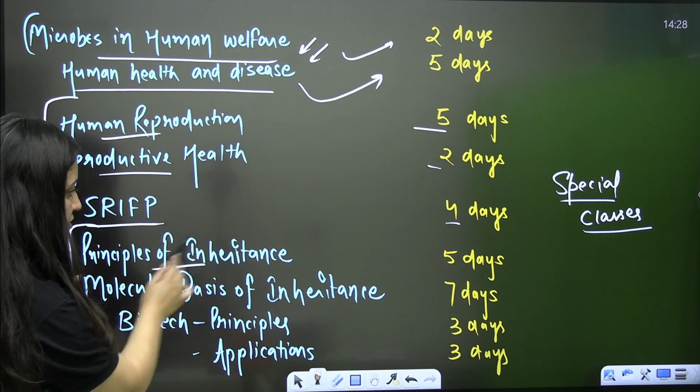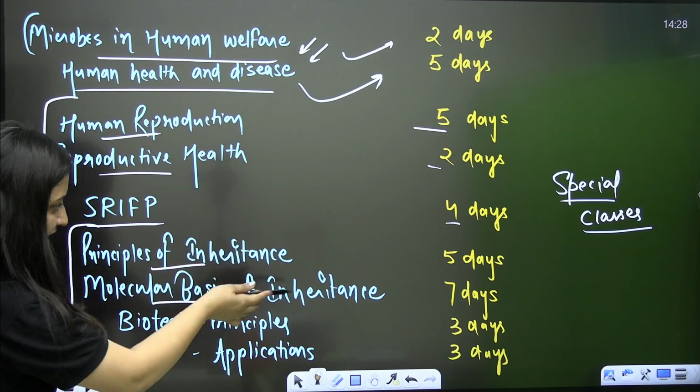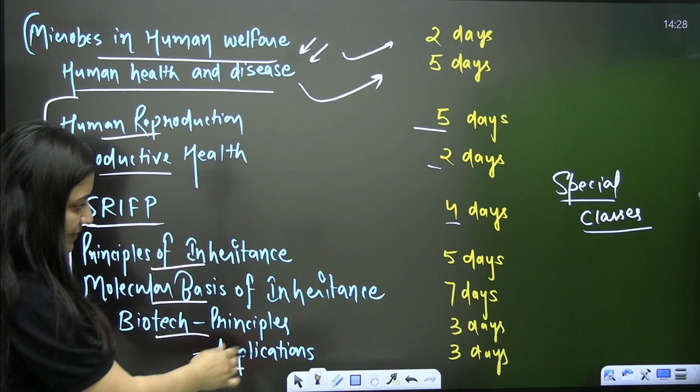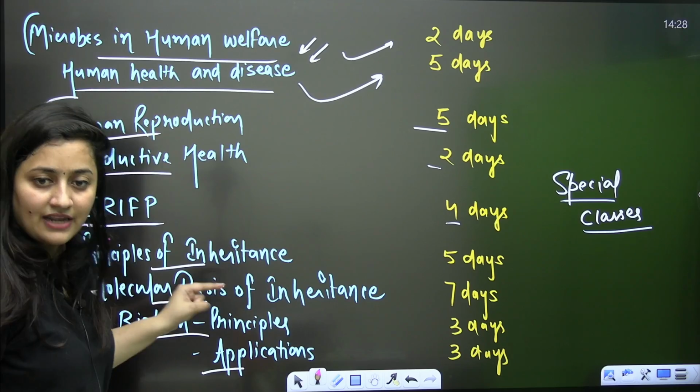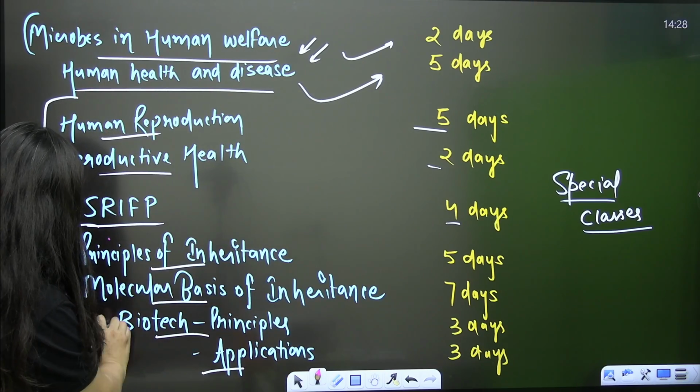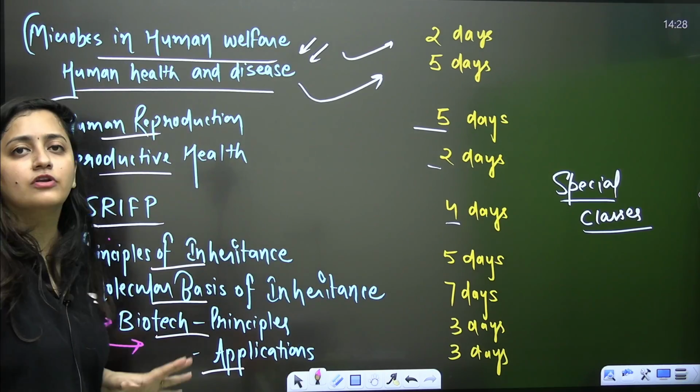So principles of inheritance, 5 days, molecular basis of inheritance, 7 days, biotech principles and applications, 3 days each. Bache, that's my honest advice, that after genetics, especially after molecular basis of inheritance, go for the biotech.